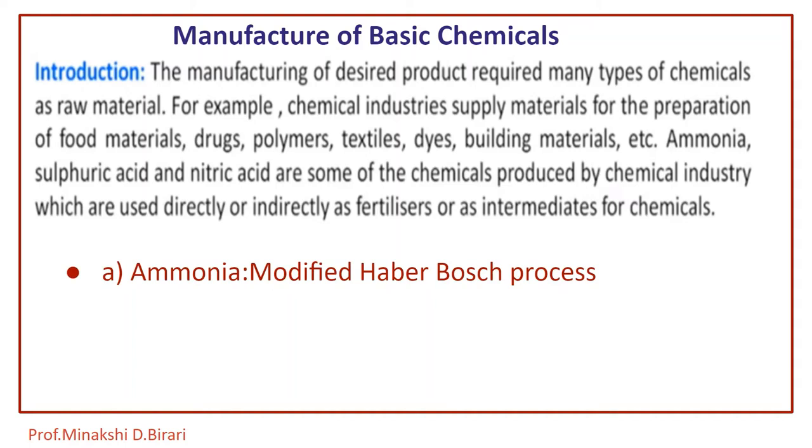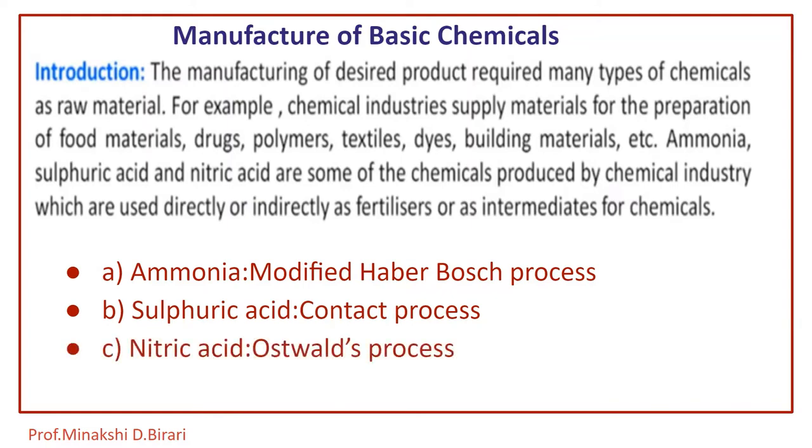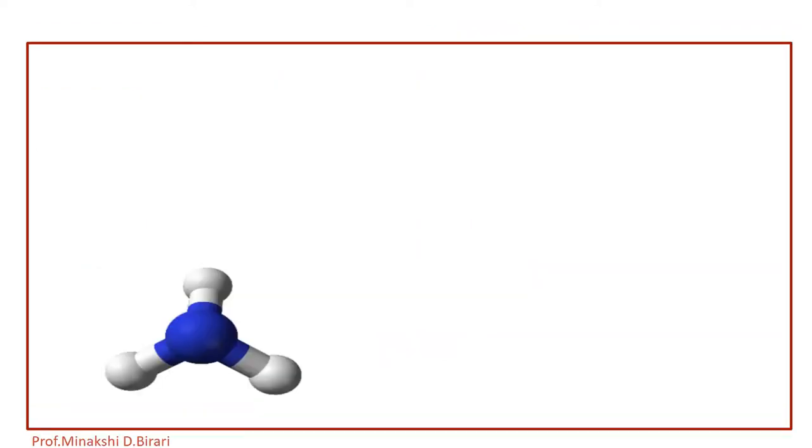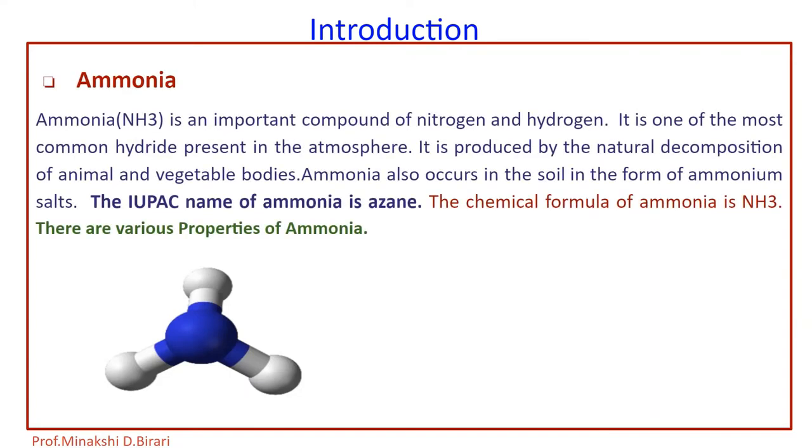Ammonia can be manufactured by using modified Haber-Bosch process, sulfuric acid by contact process and nitric acid by Ostwald's process. So in this unit we have to study in detail the manufacturing of ammonia, sulfuric acid and nitric acid. Today I am going to talk about the manufacturing of ammonia by Haber process. First of all, what is the structure of ammonia, the IUPAC name of ammonia, and the properties of ammonia.